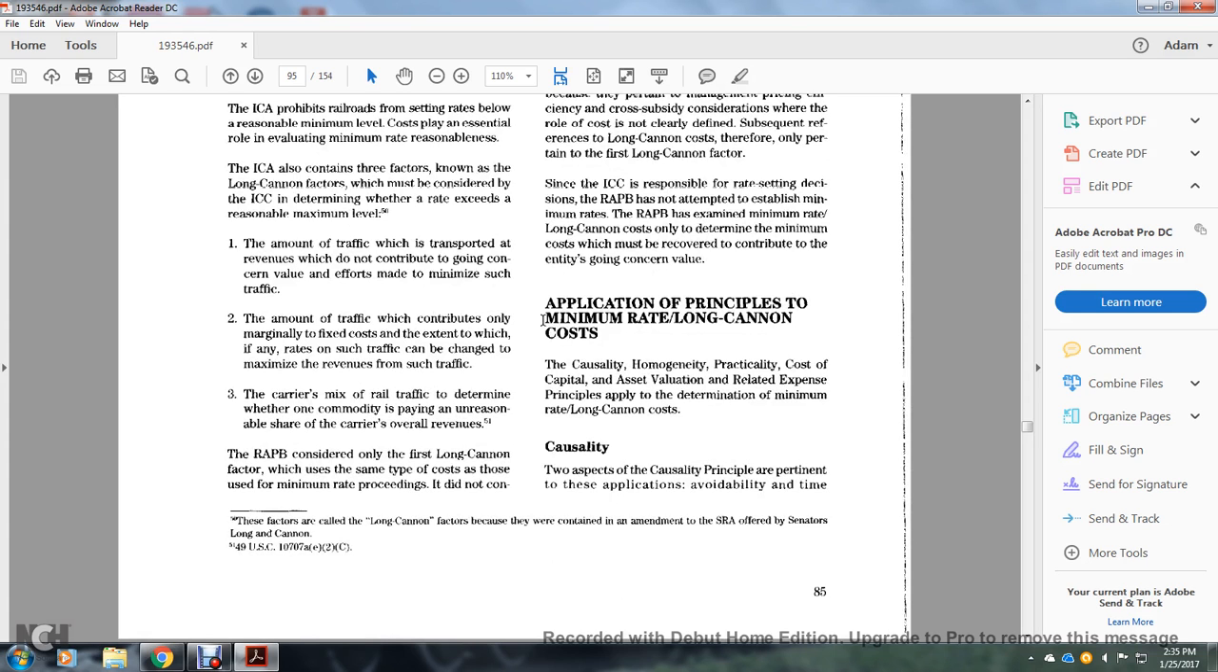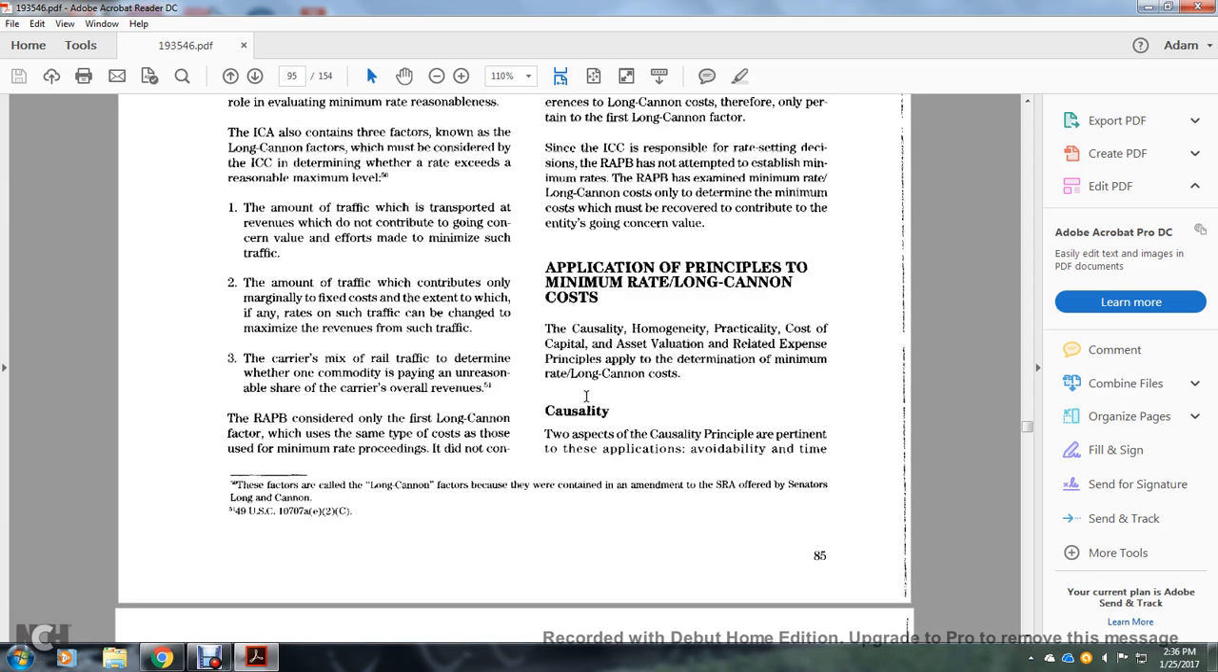All right, application of principles to the minimum rate and Long Cannon cost. The causality, capital cost, and asset valuation related expense principles apply to the determination of minimum rate Long Cannon cost. Causality: two aspects of the causality principle are pertinent to the application of avoidable cost.